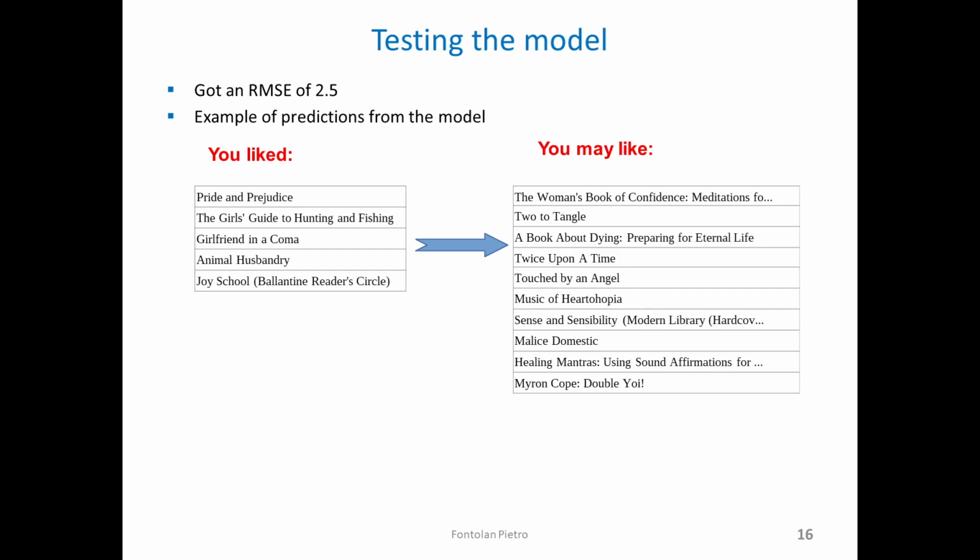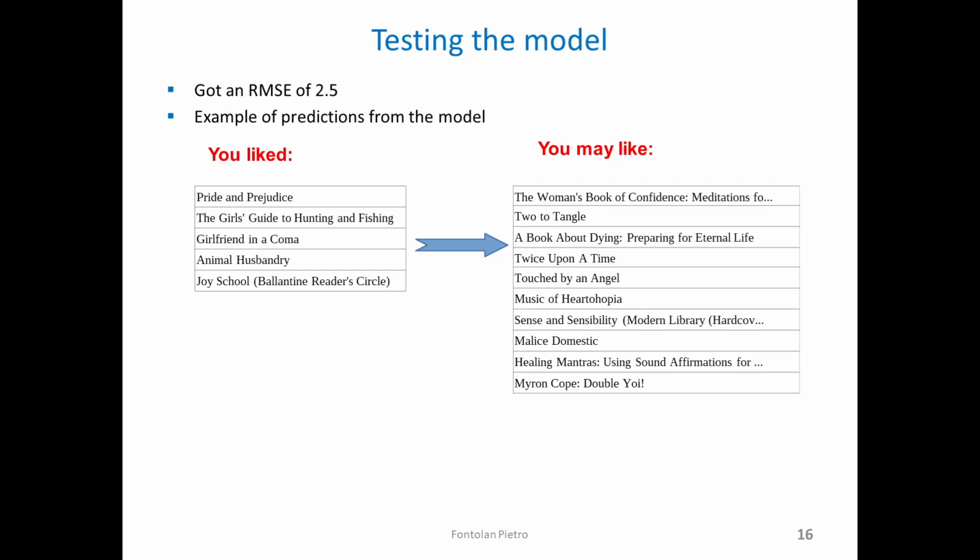The best model had a root mean squared error of 2.5, while ratings are in the range from 1 to 10. We therefore had a fair result, but not a very good result. And probably this is a consequence of the sparsity of the dataset. However, the model can be used to make recommendations.